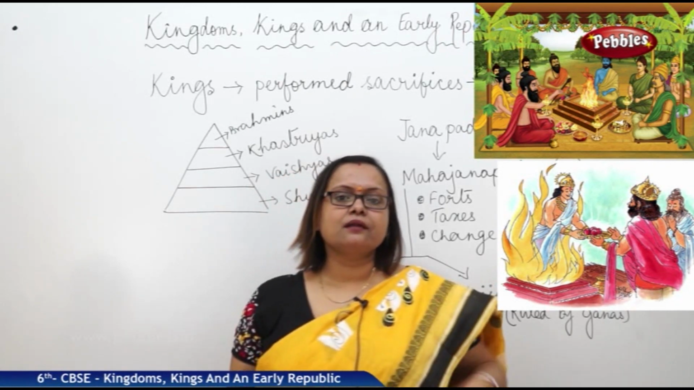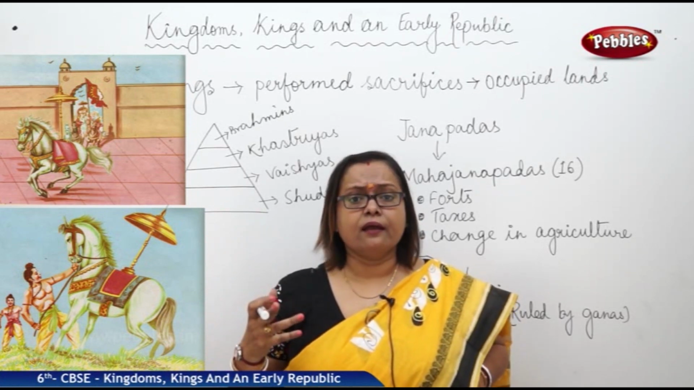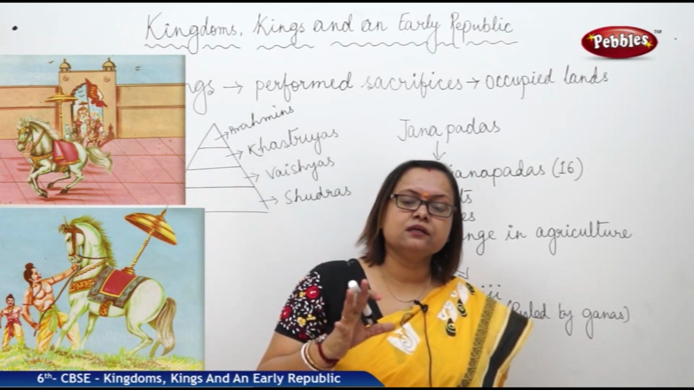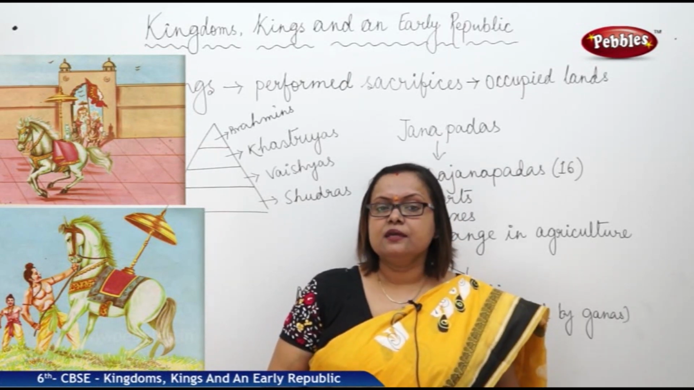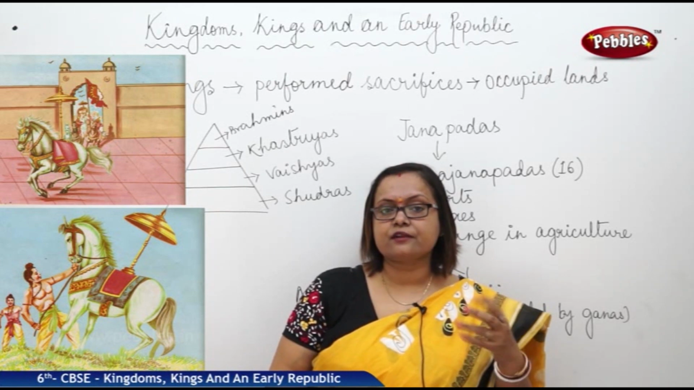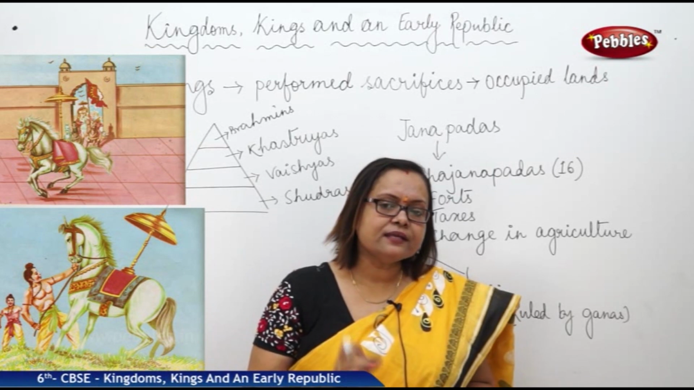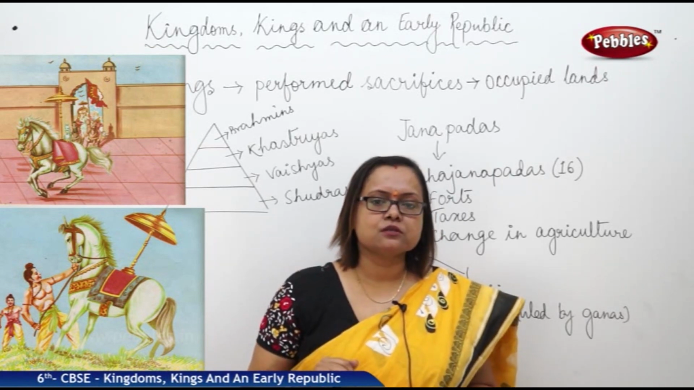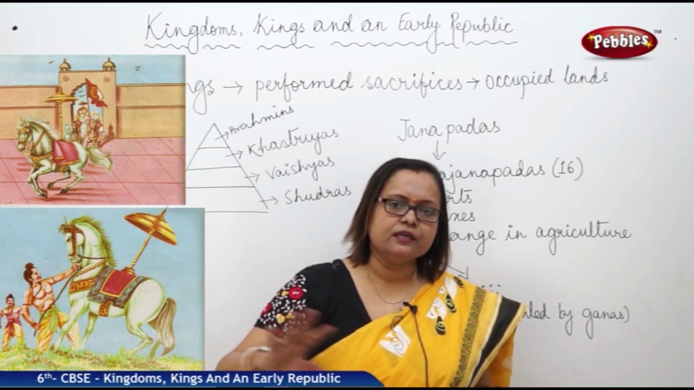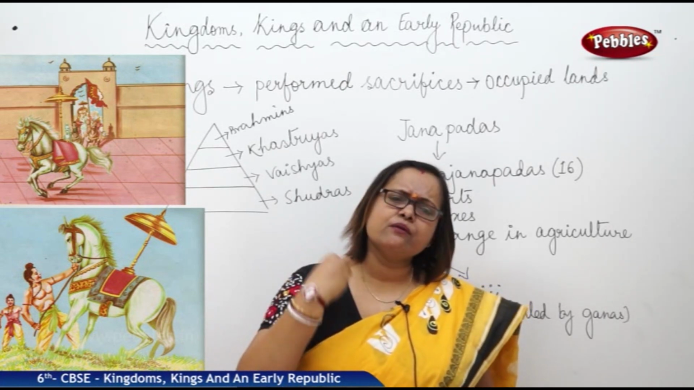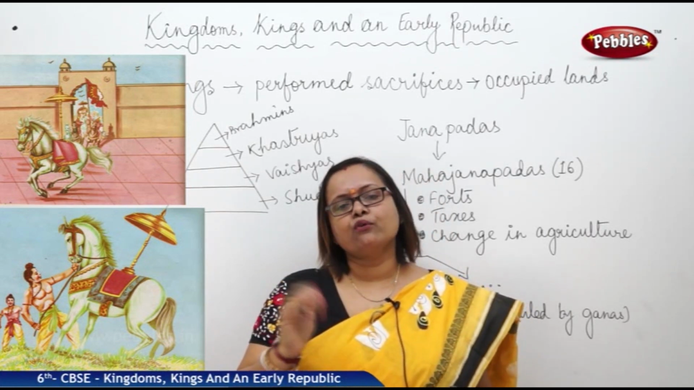When a king started accumulating power, maybe after winning one, two or three battles, and was considered a powerful king, he performed a horse sacrifice yagna, which they called the Ashwamedha Yagna. Now what is Ashwamedha? Ashwa means horse. A particular horse was set free to move in whichever direction it wanted. The king's army used to follow that horse.